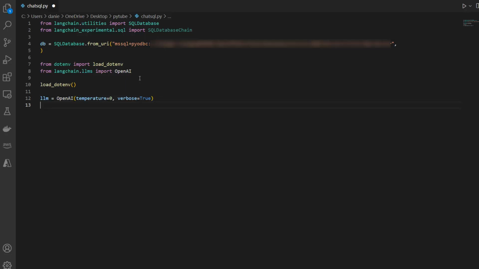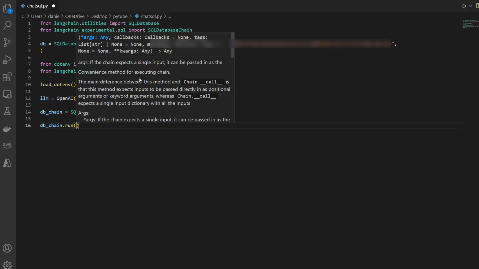So finally, of course, we can create the chain. So db_chain is equal to, and now we use SQLDatabaseChain from_llm in this case, and that's the method. Then we specify the LLM, we specify the database, and also verbose equals true. That's fine. And then finally, of course, we can run it: db_chain.run. And now, in this case, we need to specify our query, our prompt.